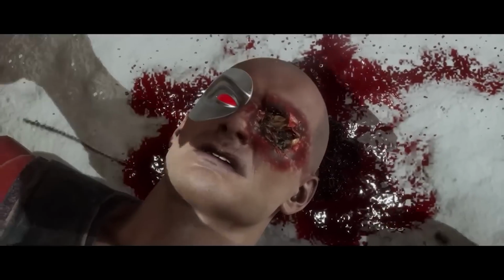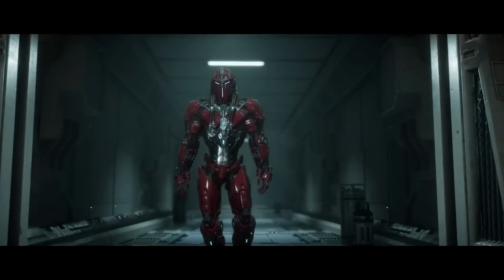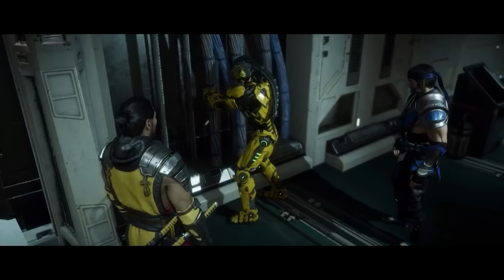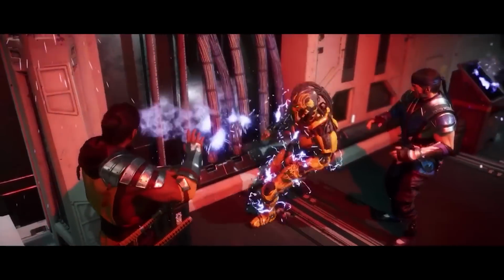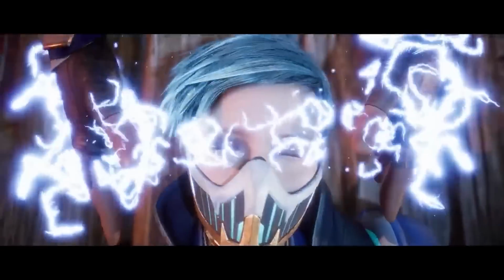Kano was killed twice after his past self was shot in the eye, also killing his present self. Sector and Cyrax show up in story mode and are both killed. Cyrax sacrifices himself to destroy the Cyber Lin Kuei, while Sector is used as a bomb by Kano. We can assume that Frost dies when Raiden fries her brain in order to halt the Cyber Lin Kuei.